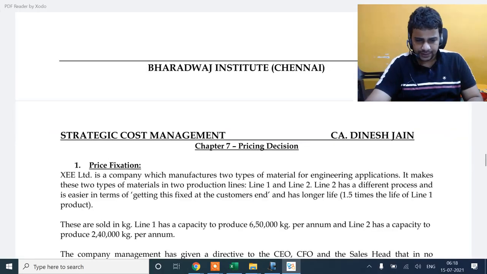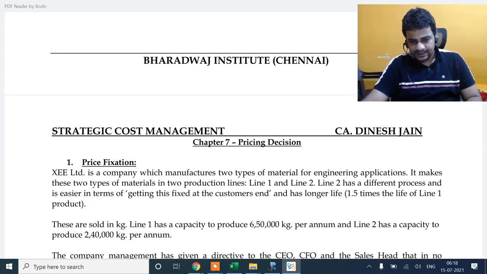Let's come to question 1. XEE Limited is a company which manufactures two types of material for engineering applications. It makes these two types of material in two production lines, line 1 and line 2.